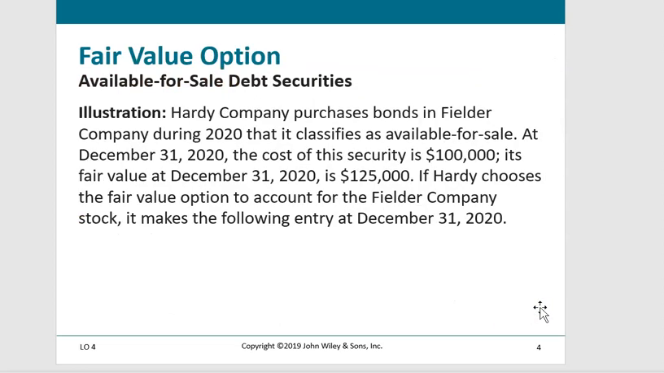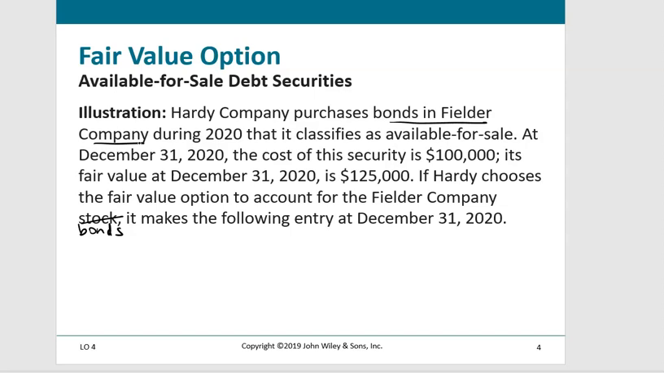Let's take a look at an example. Hardy Company purchases bonds in Fielder Company during 2020 that it classifies as available for sale. At December 31st, 2020, the cost of the security is $100,000. Its fair value at the end of the year is $125,000. If Hardy chooses the fair value option to account for the Fielder Company's stock, it makes the following entry at December 31st, 2020. Obviously, this should not be saying stock, this should be saying the Fielder Company bonds.